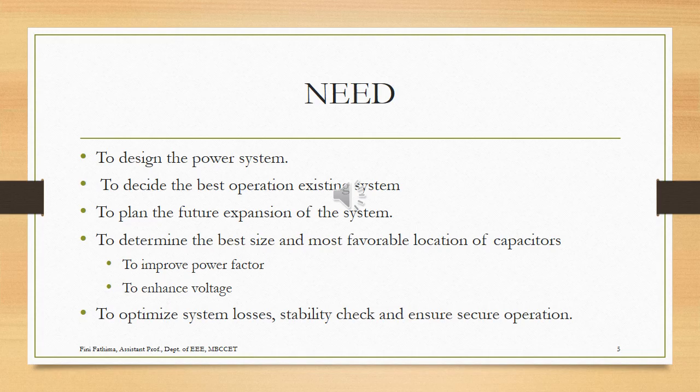Optimizing the system losses means reducing all the losses so that the maximum generated energy is used for useful work. It can also be used to check the stability of the system. All this helps in ensuring the security of the power system, and it increases the reliability of the power system with continuous power supply all 365 into 24 hours.